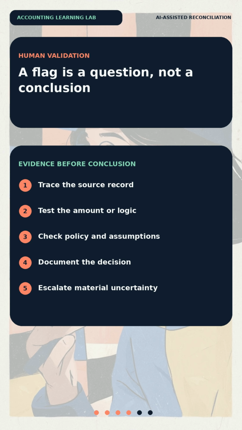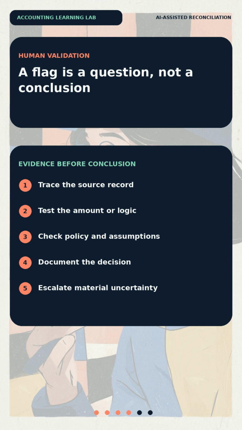If the evidence agrees, the reviewer approves the match and documents the reason. The March 30 ledger entry remains correct. The difference is explained by the clearing date. Now suppose the bank shows a $780 withdrawal with no ledger match.